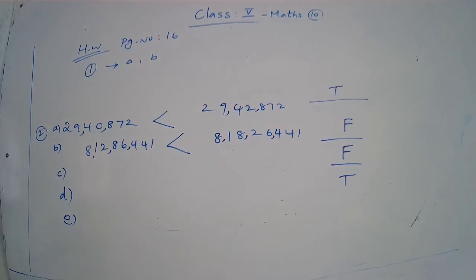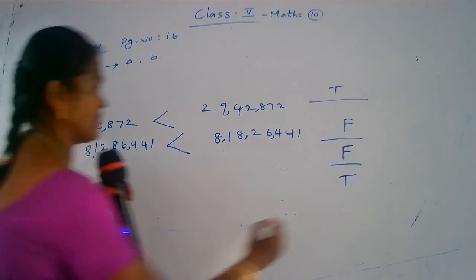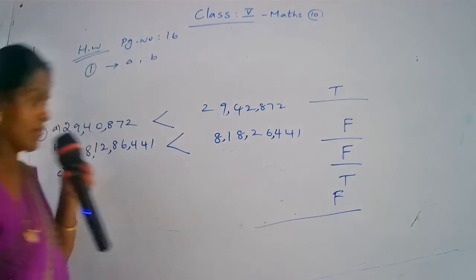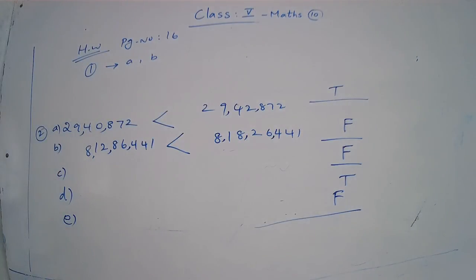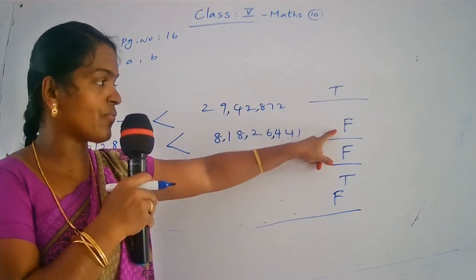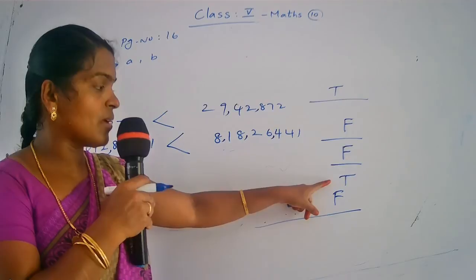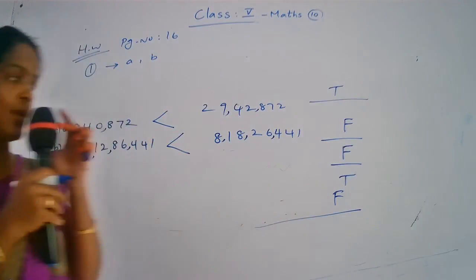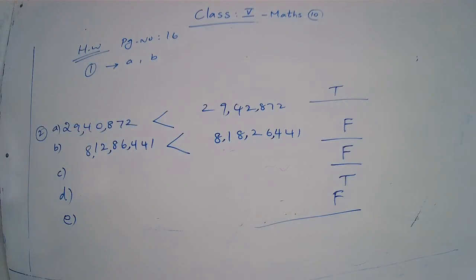So totally wrong. Your answer is false. Now write the answers in your book. First question true, second false, third false, fourth true and fifth false. Have you finished?